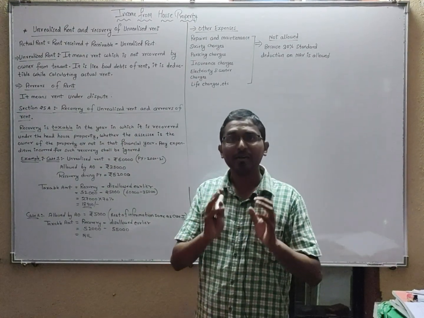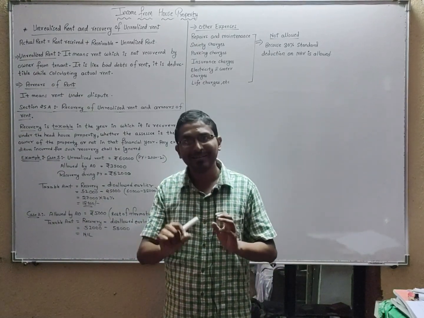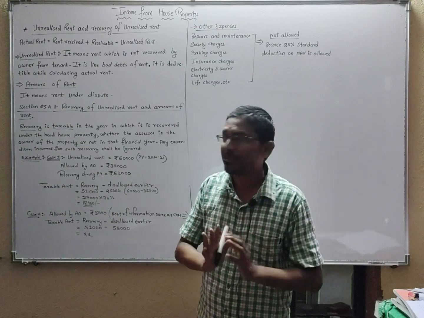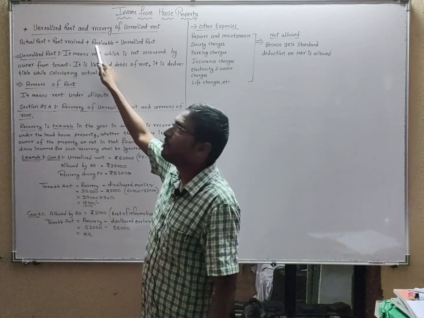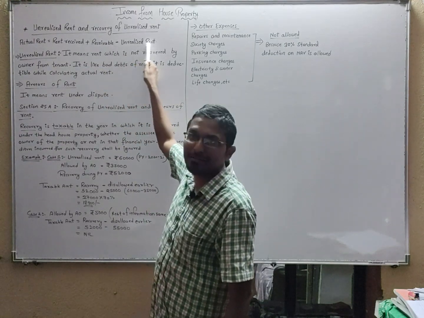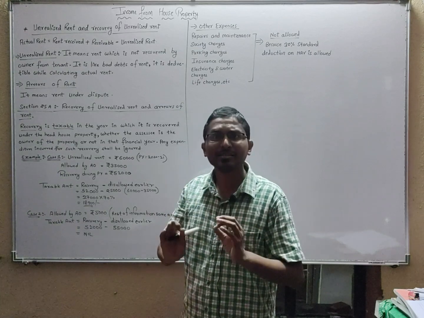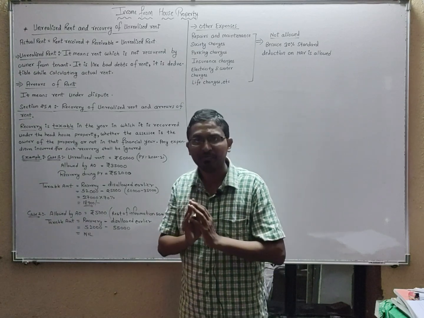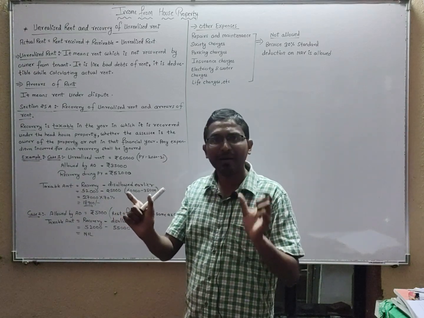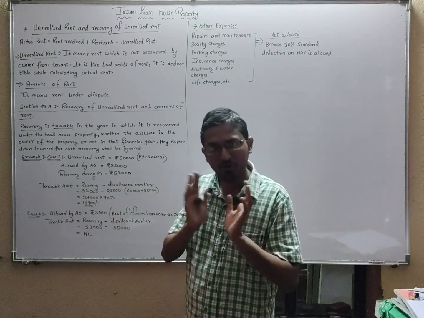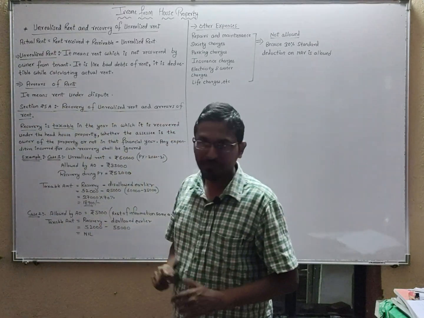So students, whenever they give you unrealized rent in your question, you have to minus that unrealized rent from your actual rent. See this: actual rent is equal to rent received plus rent receivable minus unrealized rent. So always remember, whenever unrealized rent is given in the question of your income from house property, you have to minus it from the actual rent.